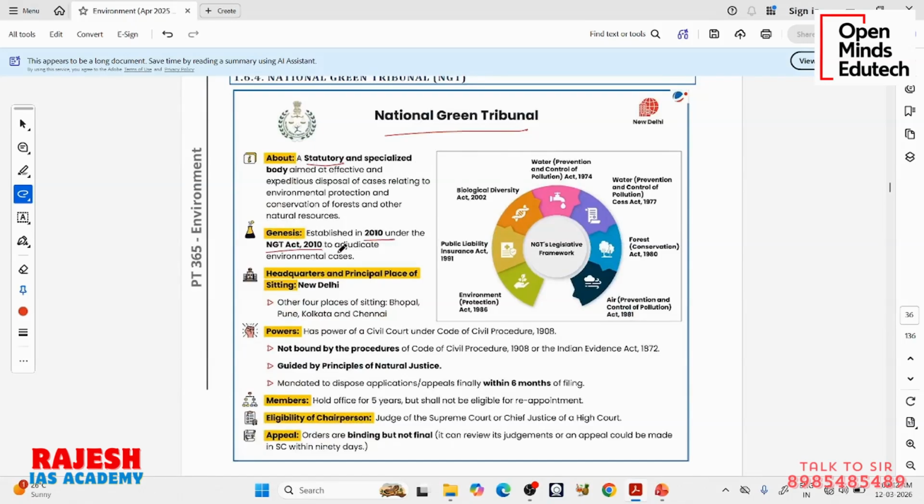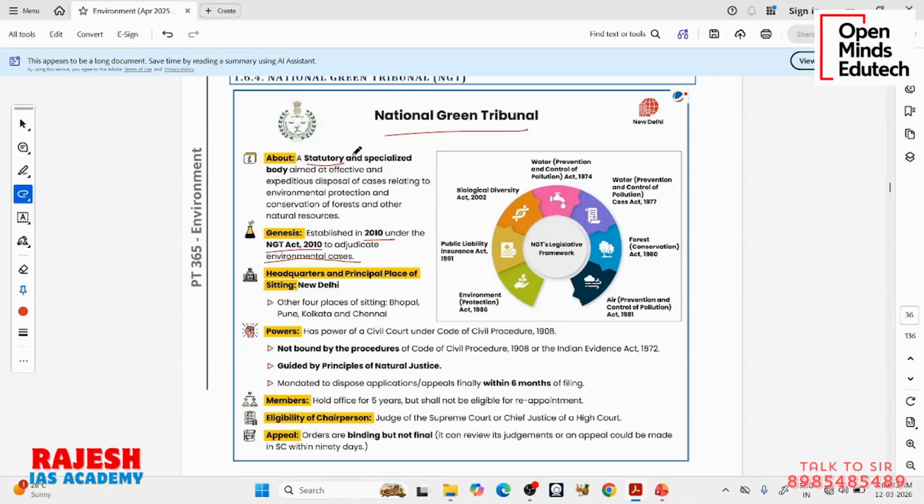So that is why it is statutory. Now what is its purpose? It has to decide environmental cases. So who is polluting, who is not, if there is an environmental related dispute, you have to go to NGT. Okay, no need to go to court directly. There is a dedicated organization for it.